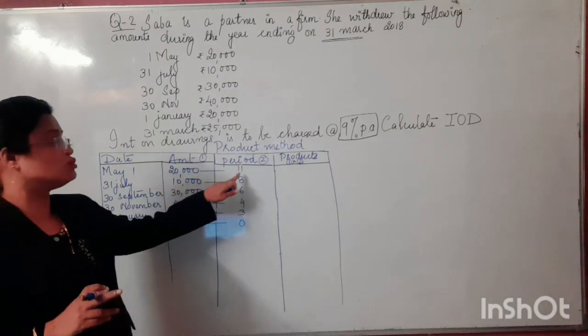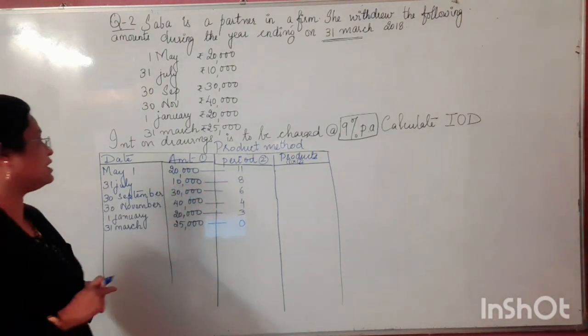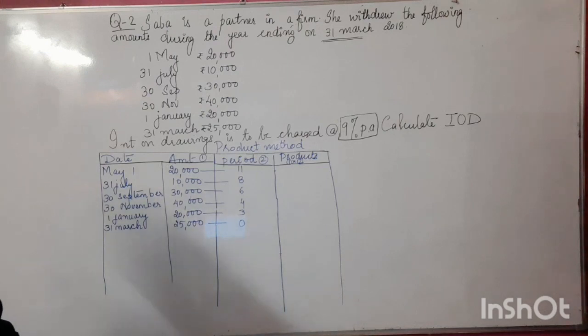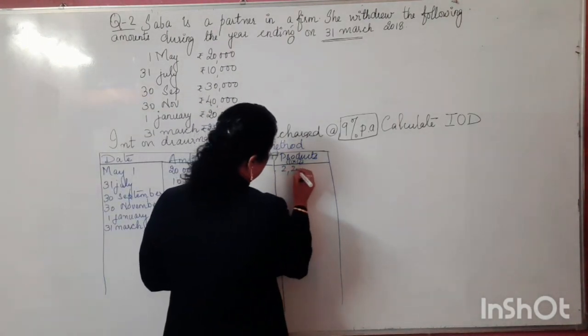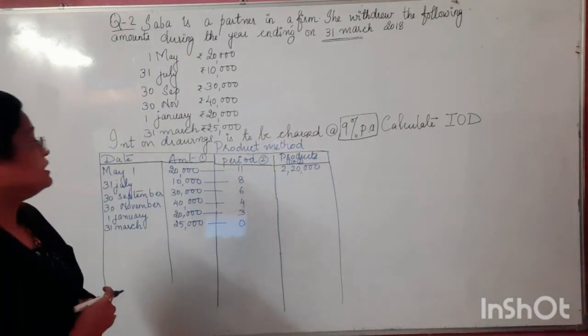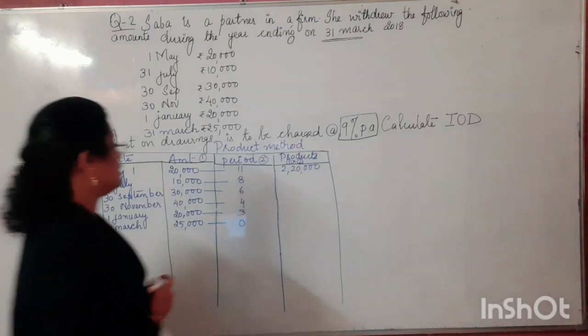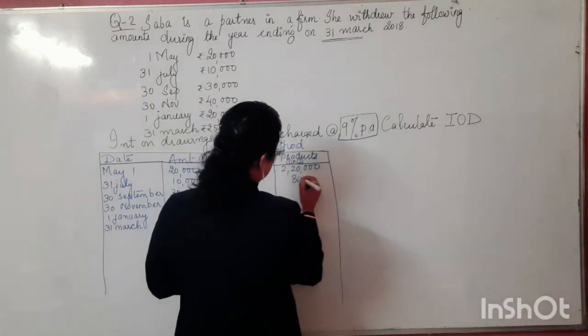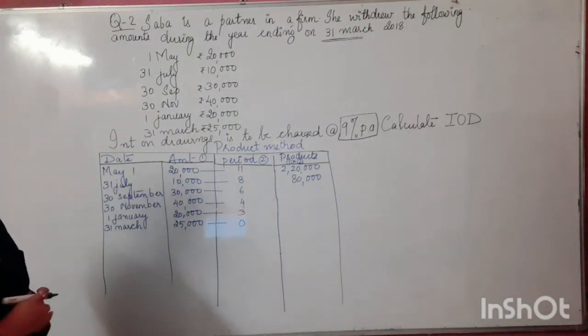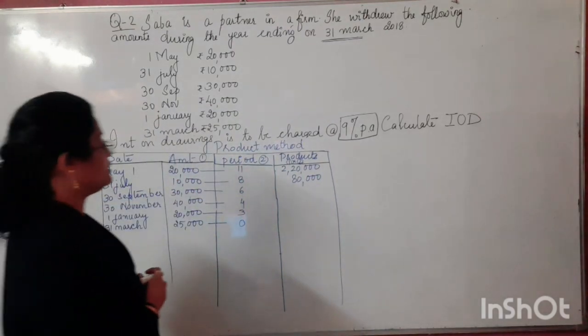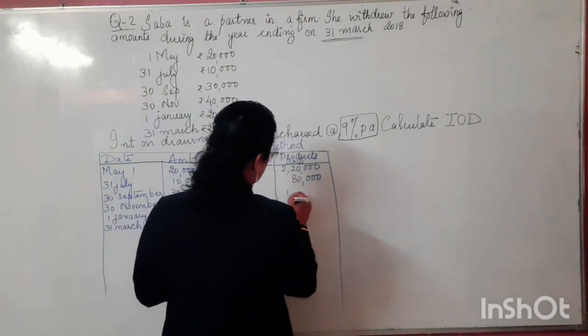So 20,000 into 11. How much will we get here? If we multiply 20,000 into 11, the product we get here is 2,20,000. Okay children, now the next is 10,000 into 8. The product we have here is 80,000. Now the next here is 30,000 into 6. The product we get here is how much?